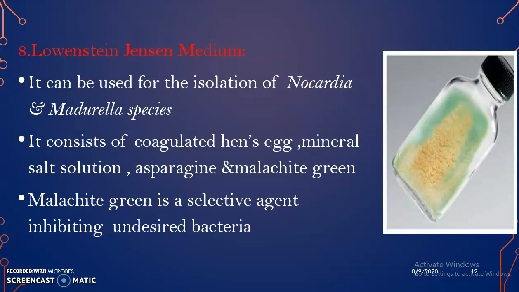The ingredients of the medium are coagulated hen's egg, mineral salt solution, asparagine and malachite green. Malachite green is added to the medium not only for the color of the medium, but it acts as a selective agent which inhibits the undesired microorganisms.